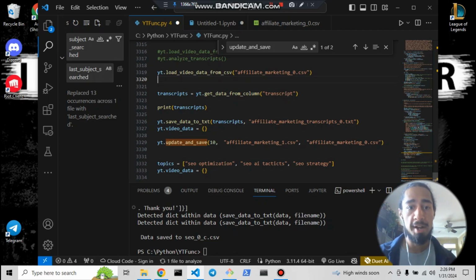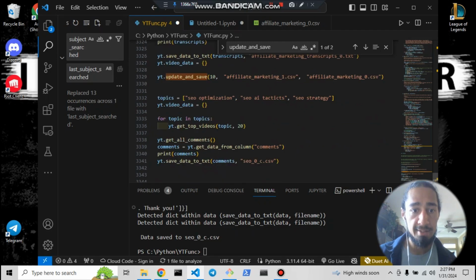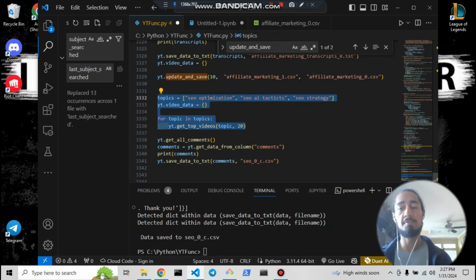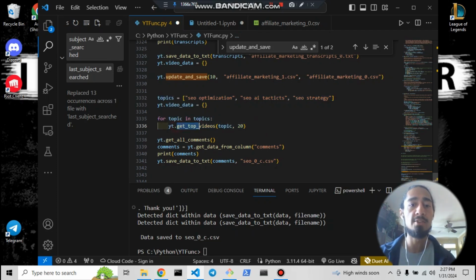Okay, so that leaves, well, how do you get data? That is going to be right here. There are several different functions that are responsible for searching. I'm trying to make a super search function that handles all possible use cases, but I haven't quite gotten there yet. So the next best one we have is get top videos. It takes a single string as a parameter. I'm planning on updating that today.